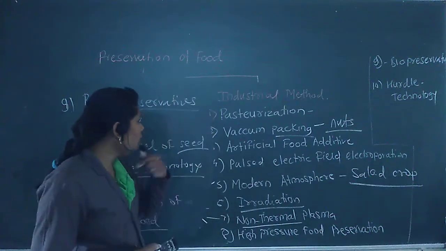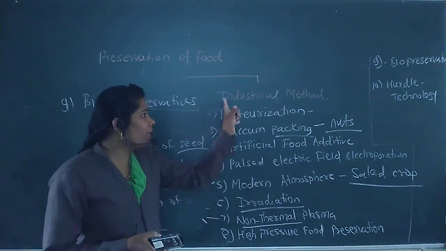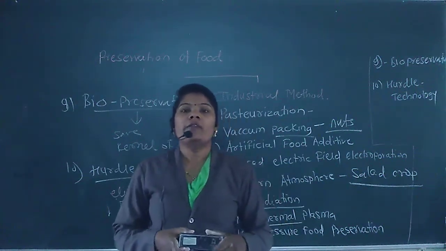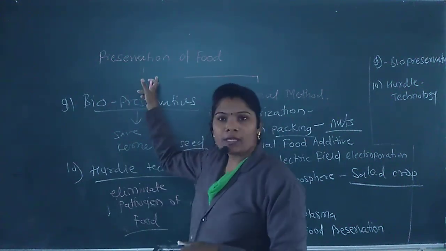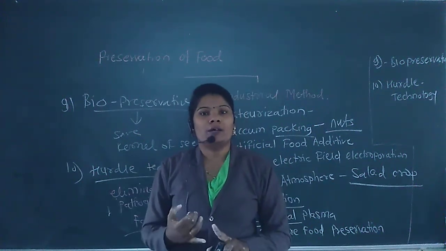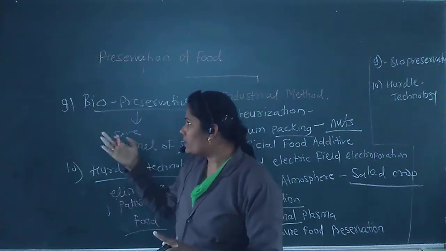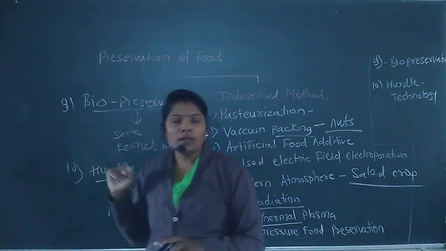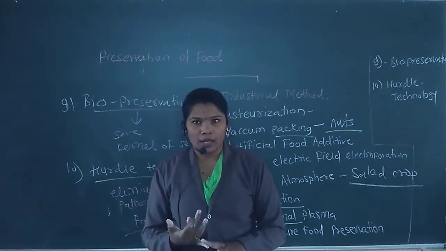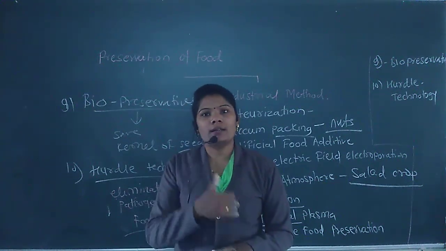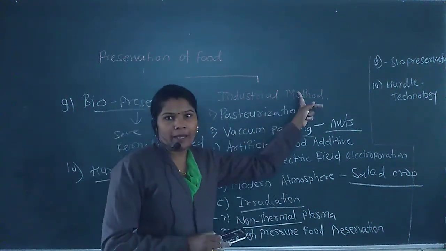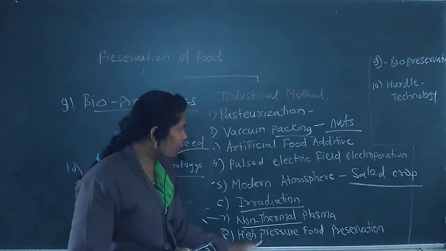Okay, so this is about what? The industrial methods of preservation. In this lecture, we learned about the types of preservation. There are 3 types of preservation. The first method is the traditional method. The second one is the curing process, in which we learn the fermentation process. And the last type of food preservation, that is what? The industrial method. In that method we learn a number of technologies.